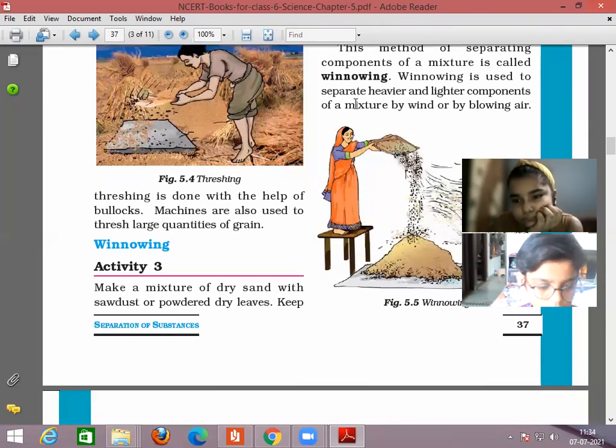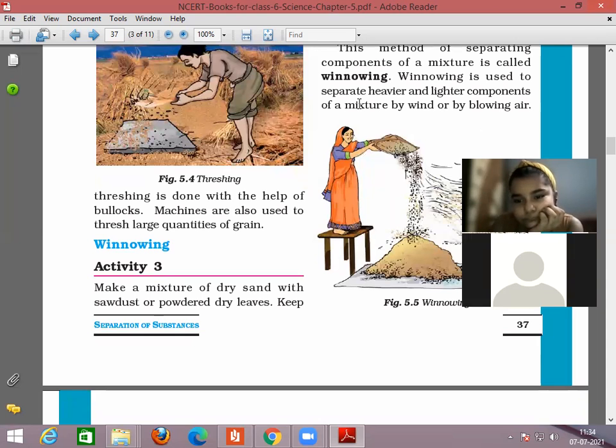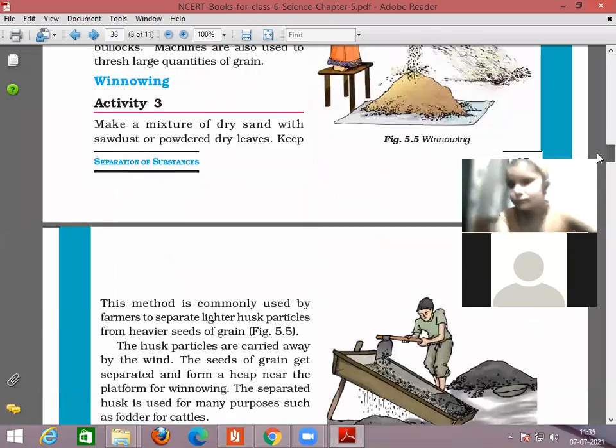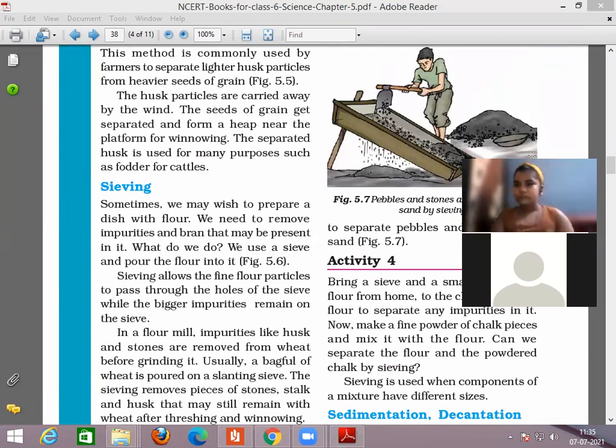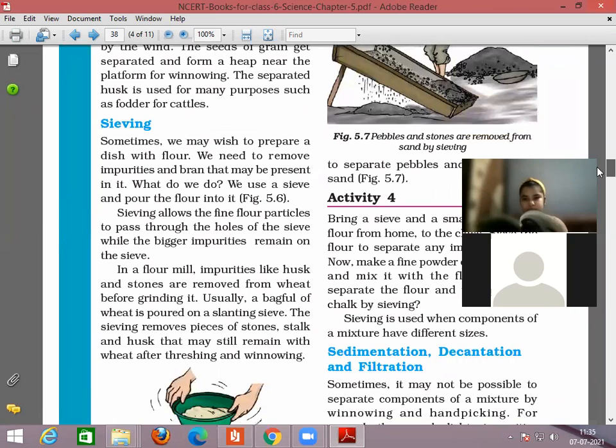In the winnowing method, we need to separate heavier and lighter components from the mixture by using wind or by blowing air into it. Next method we discussed was sieving. In this method, we separate the impurities by using a sieve of different sizes.